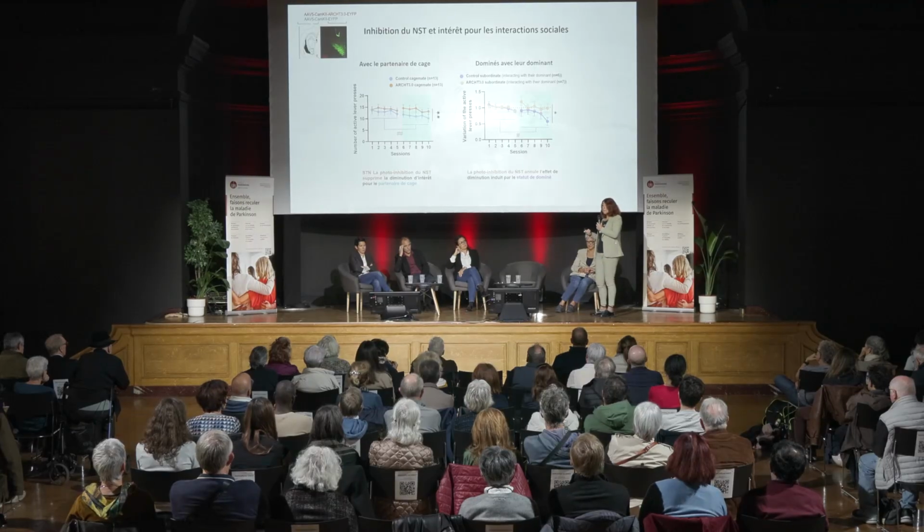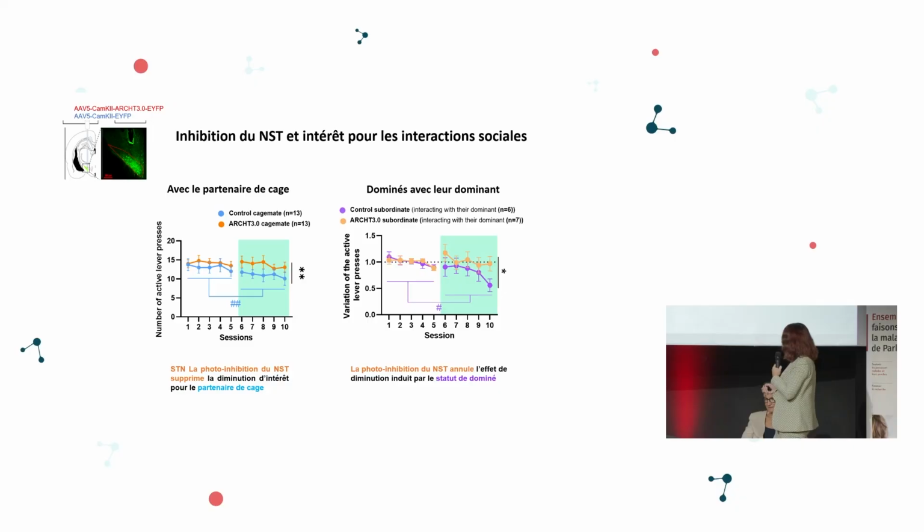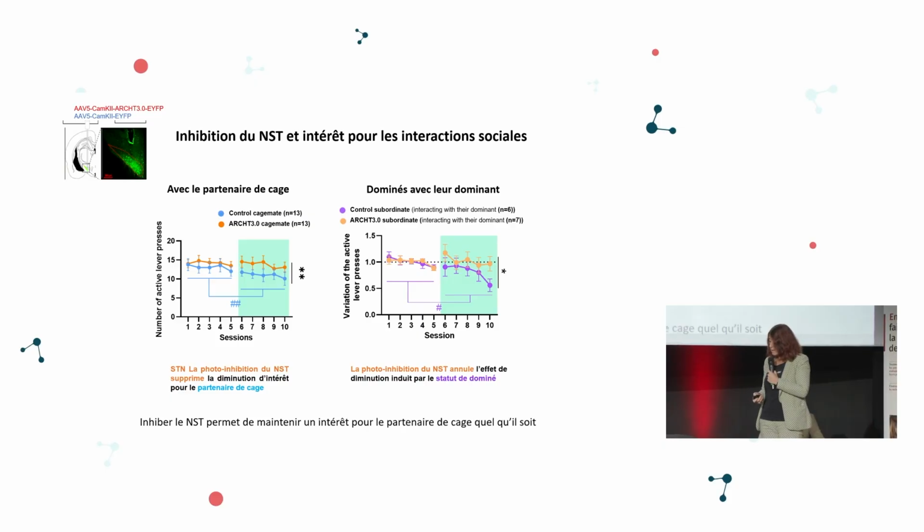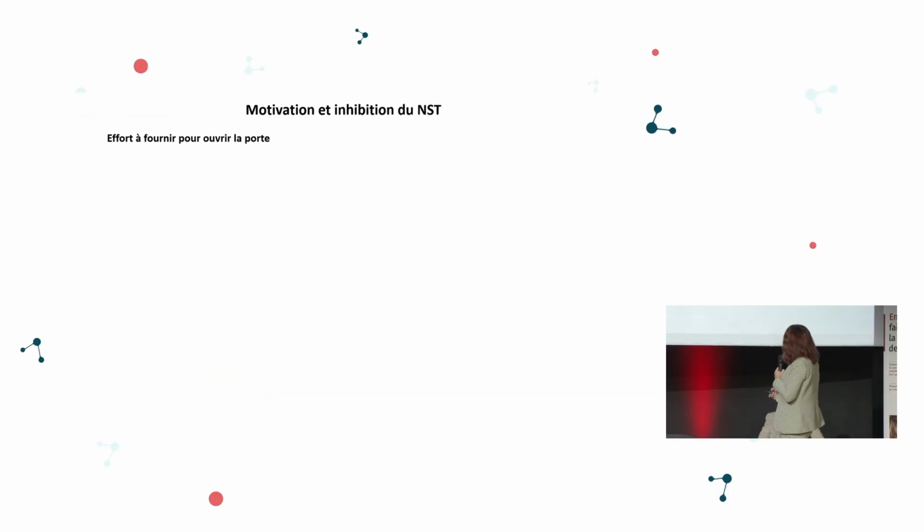What happens in the dominated rats who limit the number of times they push the lever? Purple curve. We see that the decrease is also compensated for by the inhibition in the neurons of the subthalamic nucleus. As if inhibiting the subthalamic nucleus allowed them to keep a certain interest for the other rat in the cage, regardless of who that rat is.